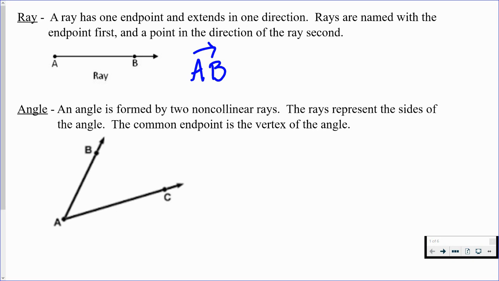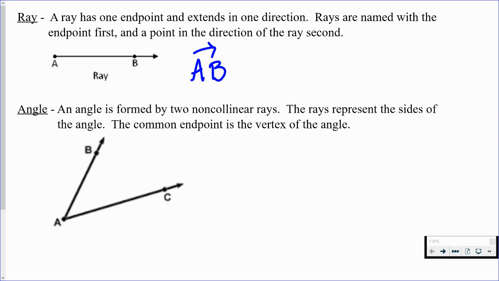Take a look at the picture I have down below. We have two different rays. We have ray AB and we have ray AC forming an angle when we have that common endpoint, which is called a vertex. So when we have two rays that share that endpoint, that's called the vertex of the angle. Let's talk about naming angles because that's important too.